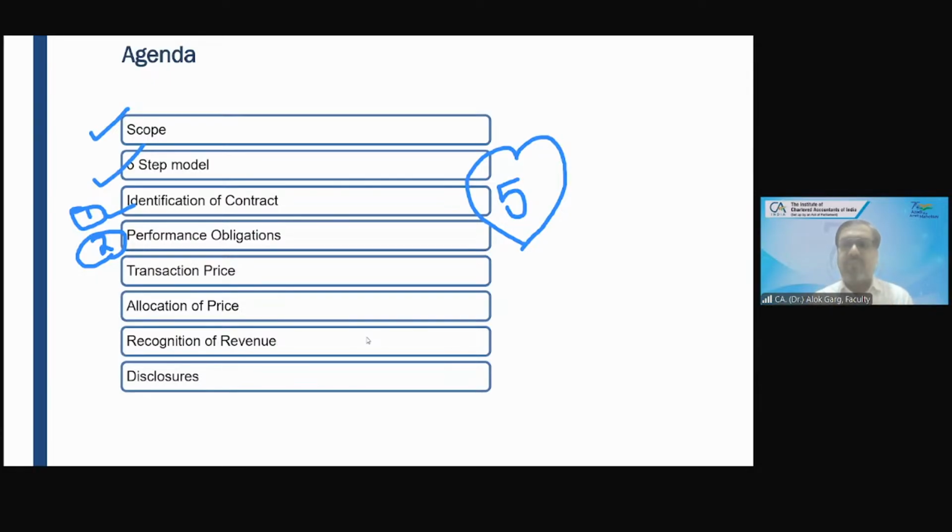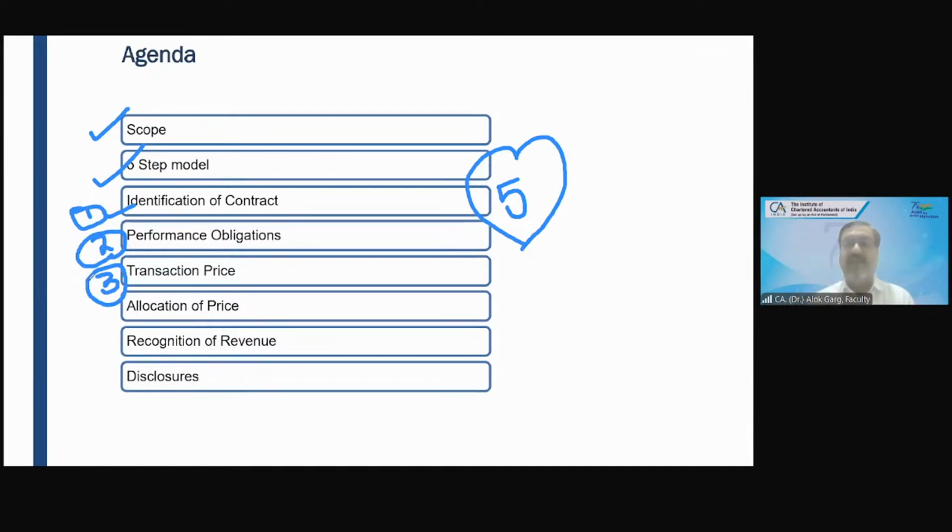What are the performance obligations of the entity? Okay. Then third is transaction price. What is the transaction price? For example, in my example, the first step is to identify the contract with the customer. Yes, my job is to provide coaching and that party is asking for coaching. He is ready to pay, right? And hence it is a contract with him. What is my performance obligation? Selling the book and giving classes is my performance obligation.